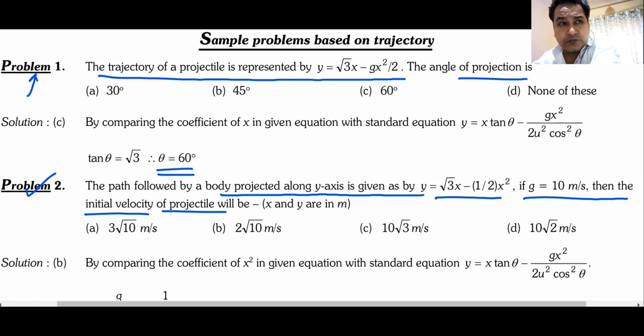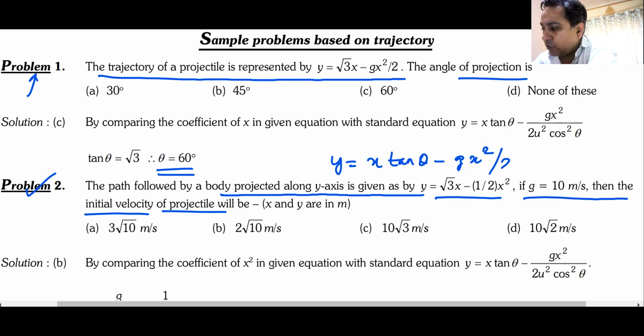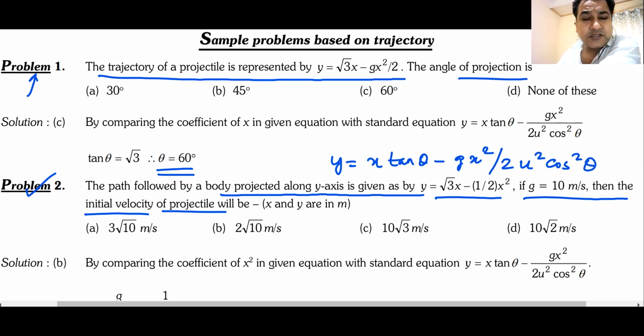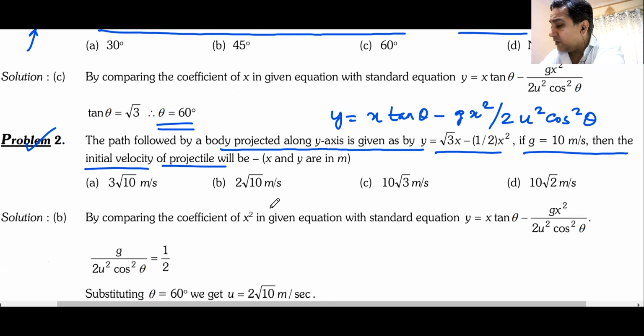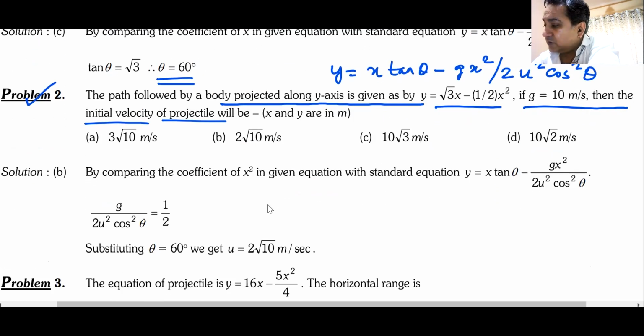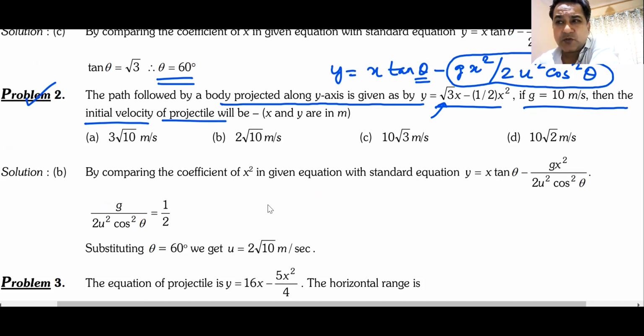What do you have to do? You have to compare this equation with the original equation: y is equal to x tan theta minus g x squared by 2 u squared cos squared theta. When you compare, you find out that theta is 60 degrees because tan of 60 is root 3. Then you have this entire term, g x squared by 2 times u squared cos squared theta.